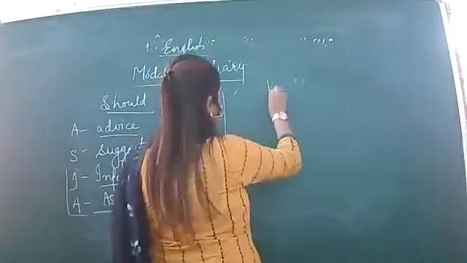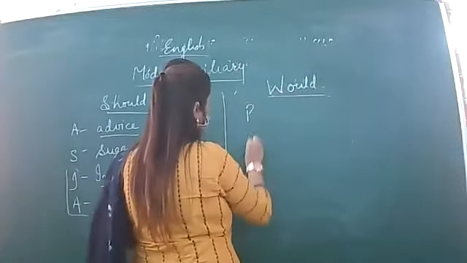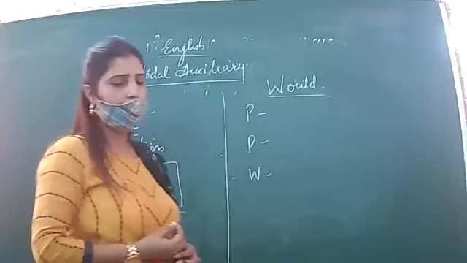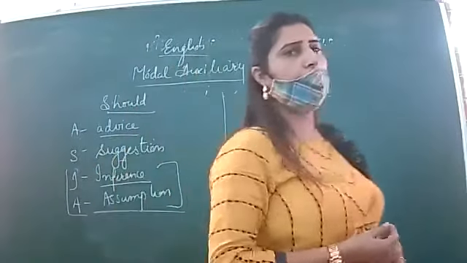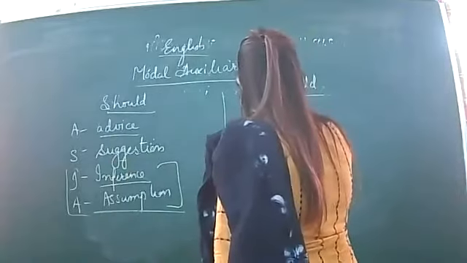So next is would. Where is would used? See here, the acronym is PPWP. What is the first use of would? The first P stands for past habit.